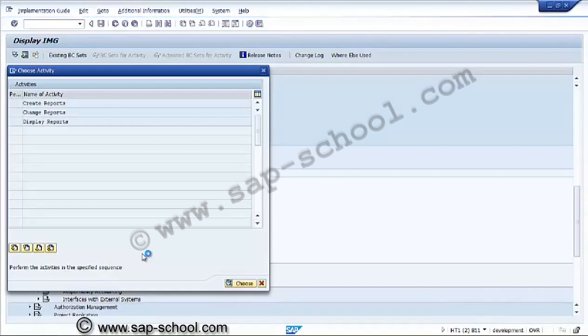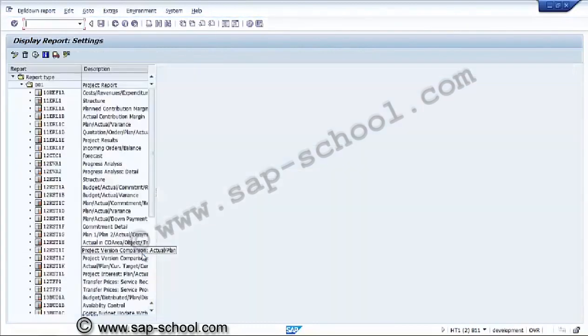In this report painter, we can use the existing report and modify it and save it as our report, or we can create our own report without taking help from the system.